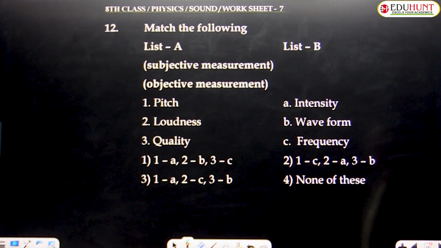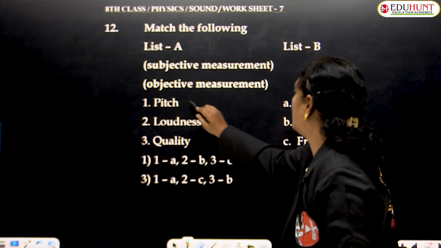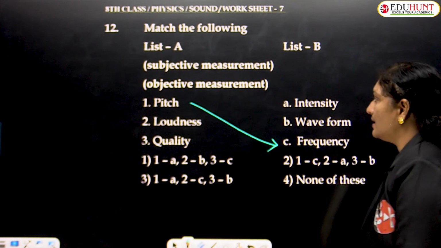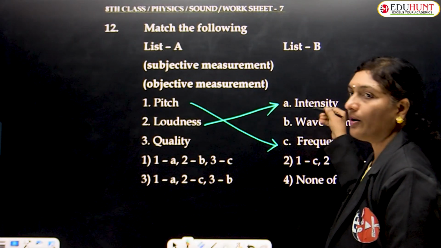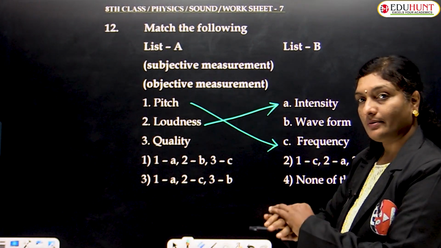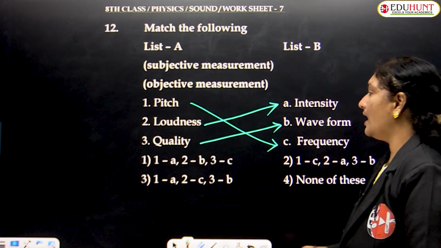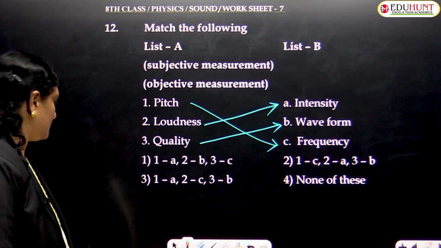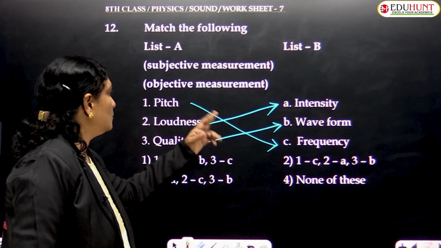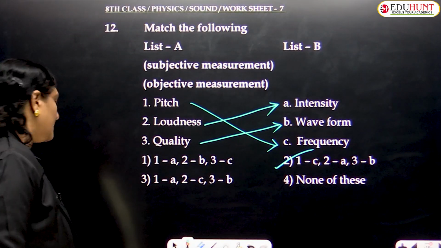Okay. Well, the next question, 12th one, match the following. So list A and list B. Pitch means pitch is a direct measurement of the frequency. Intensity gives the measure of loudness, whereas the quality is the waveform, how sequential it is. Same amplitude, same loudness, same pitch, everything is same, but still the waveform represents the quality. So the appearance of a wave, I gave you 3 different diagrams for that. Okay. So now options are 1C, 2A and 3B. Hence the correct option is option number 2, that is 1C, 2A and 3B.